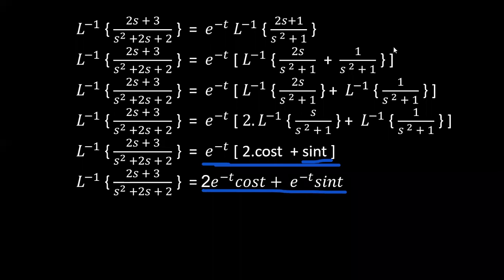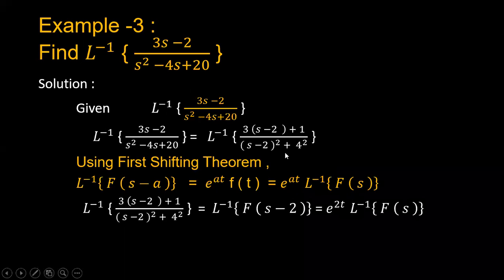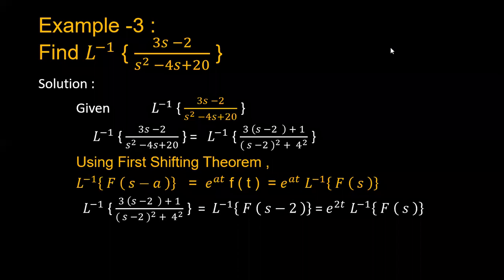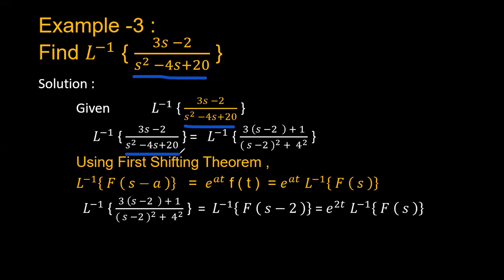I think you have understood how we are going to simplify this problem. That's why I have chosen one more problem. The same method we discussed in the previous example is applicable here. In the denominator you will have the quadratic equation, and it can be expanded in the form s square minus 4s plus 20.